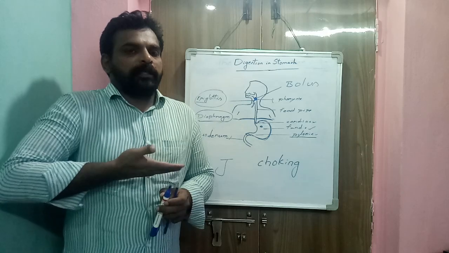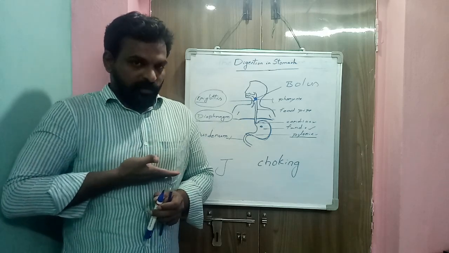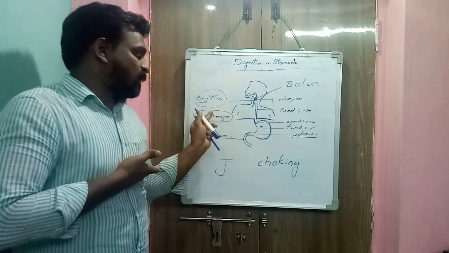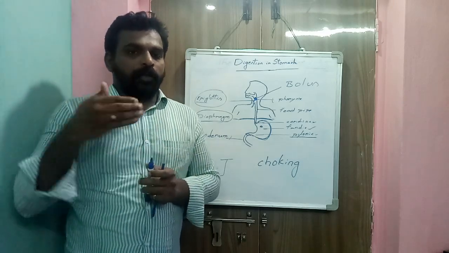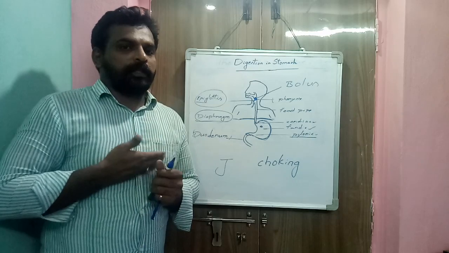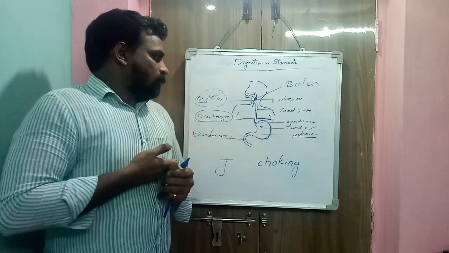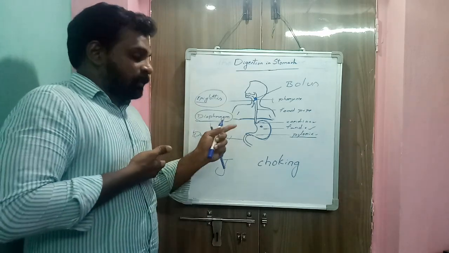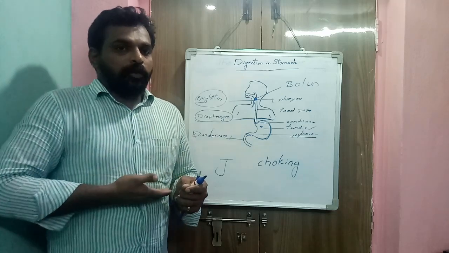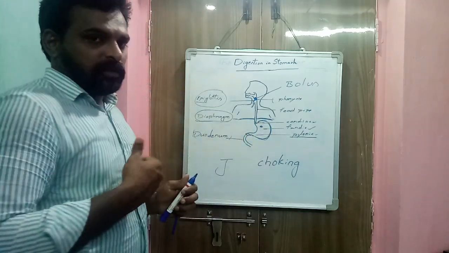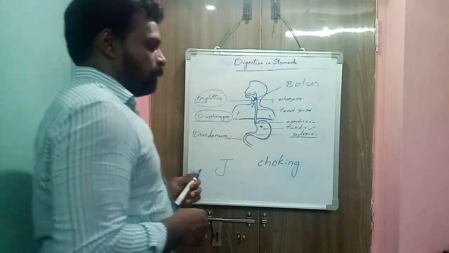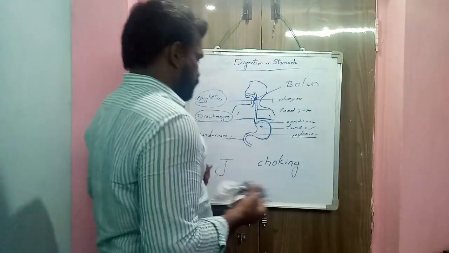Both are separated by a muscular structure called the diaphragm. Diaphragm helps in breathing also, but that is a respiration topic, we will discuss it later. So below the diaphragm, the stomach is present on the left side. This is the structure of the stomach.